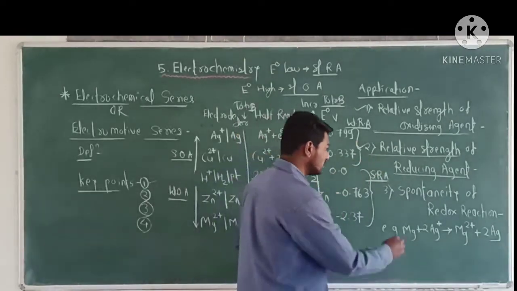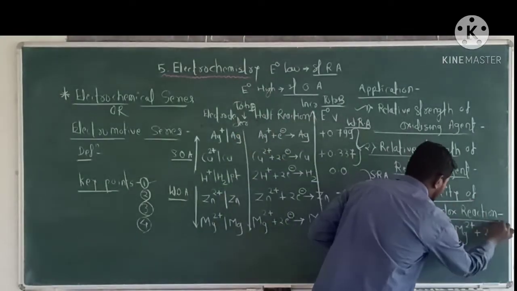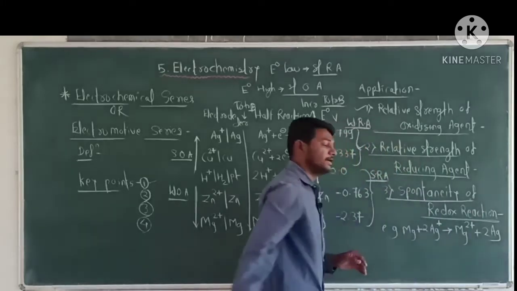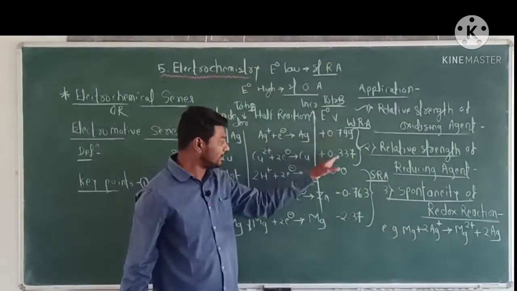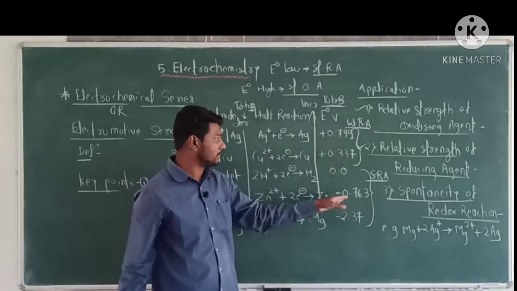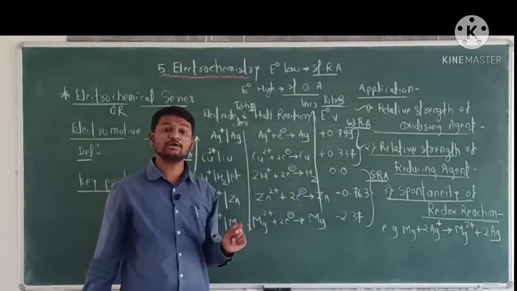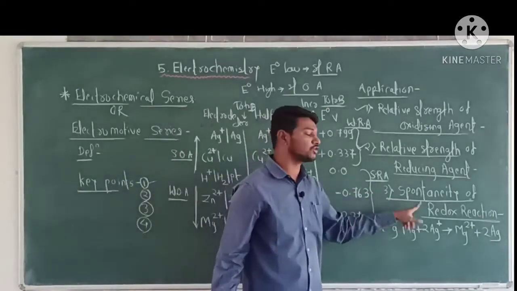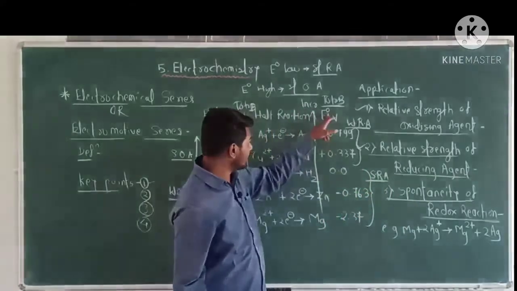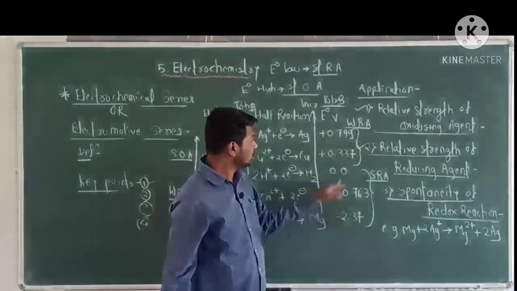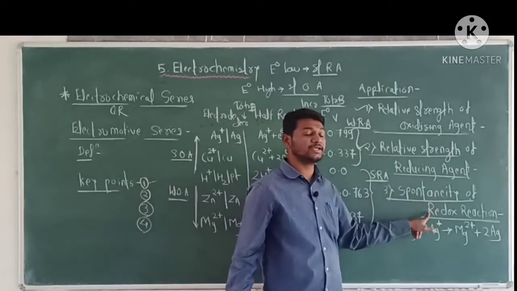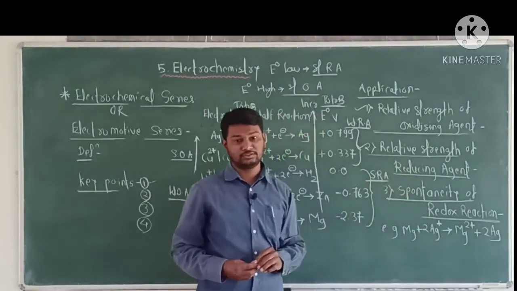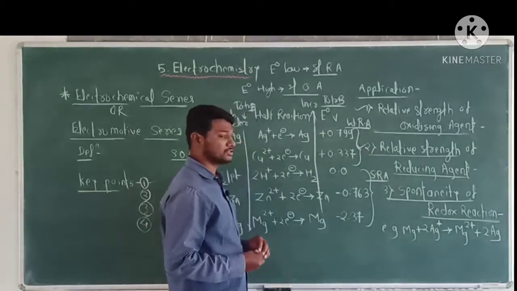Now next, spontaneity of the redox reaction. Standard electrode potential is used to determine the spontaneous direction of a redox reaction.